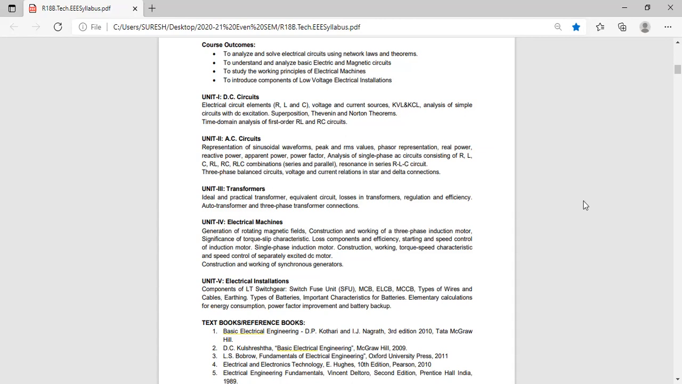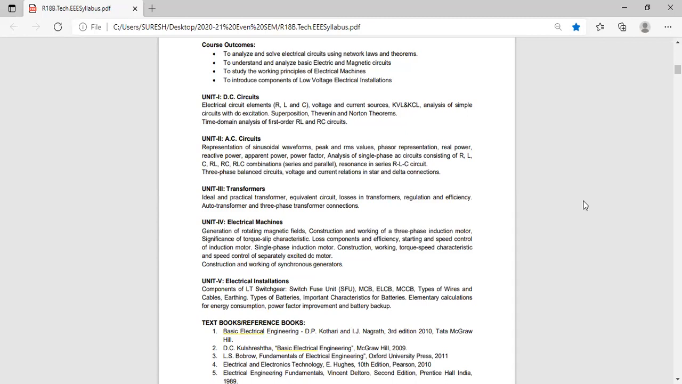What are the speed control methods? On stator side, 3 methods are there. On rotor side, 3 methods are there. On stator side, first one is voltage control. Second one is changing the frequency. Third one is changing the number of poles.